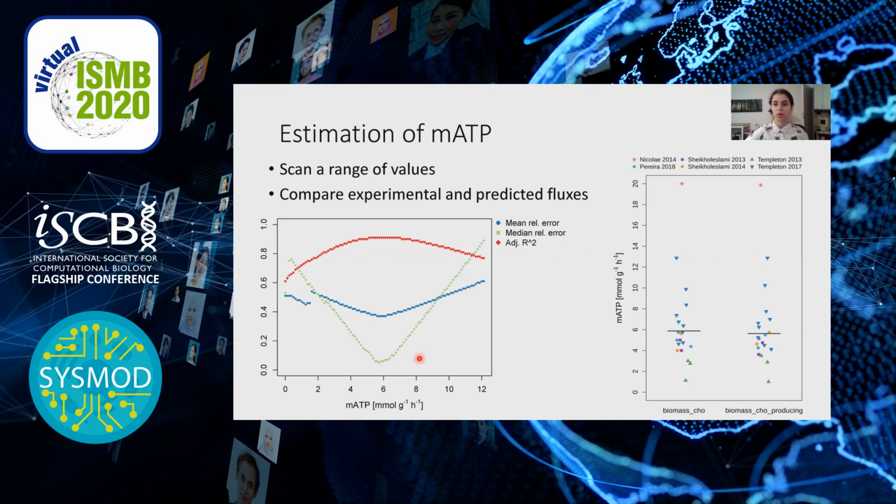So we did this for all 20 datasets, and we got a range of different values. So on average, they were around 6 millimole per gram dry weight per hour, but the range is really high. And for example, this dataset is probably an outlier because also the growth rate prediction for this strain was really bad. So it could be that the uptake and secretion rates that they measured are maybe not of such good quality, or the error is too high.